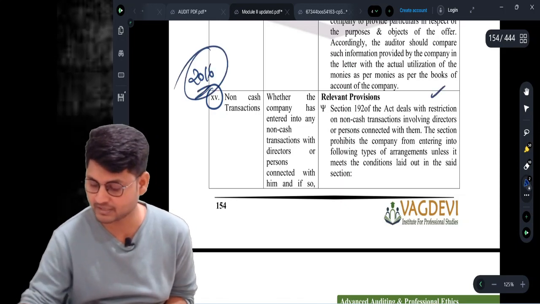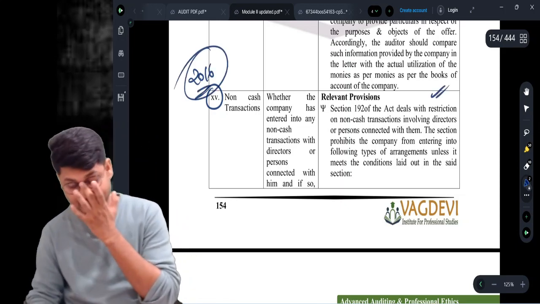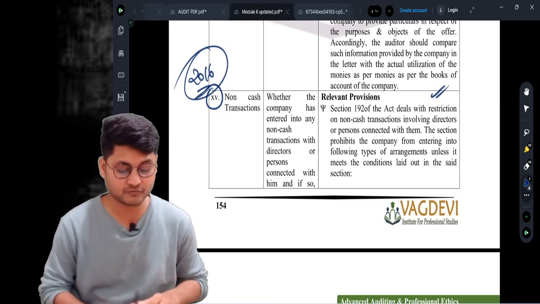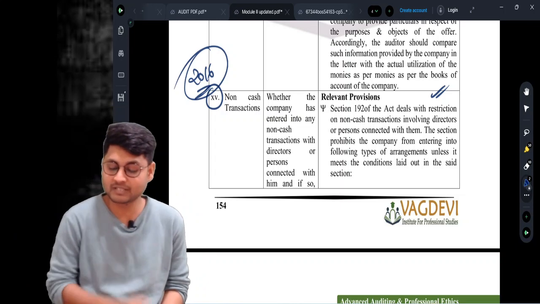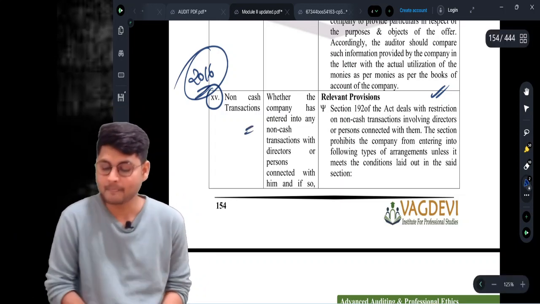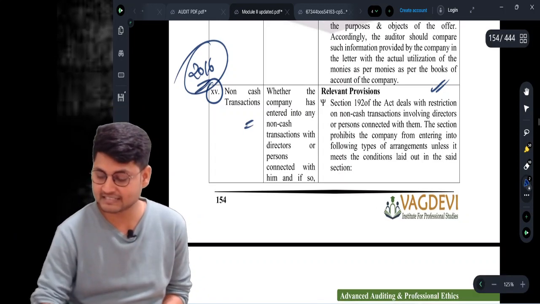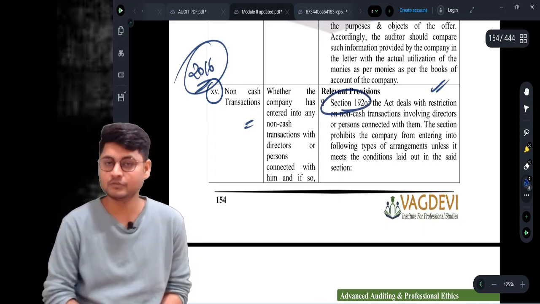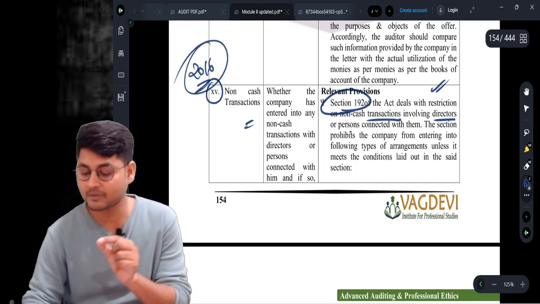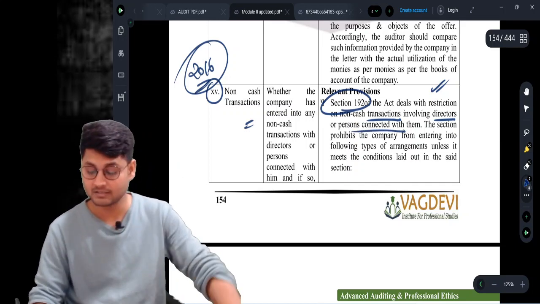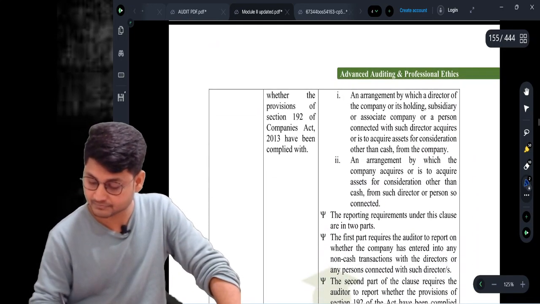Some of the notes are picked up from CARO 2016, and that is relevant for 2020 also. For that reason, whatever I say, you just need to write it as notes. So what is a non-cash transaction? It is section 192, which deals with the restriction of non-cash transactions involving directors or persons connected with them.